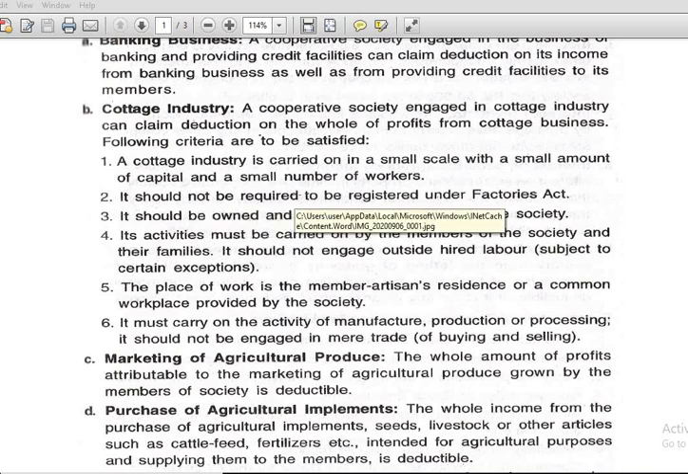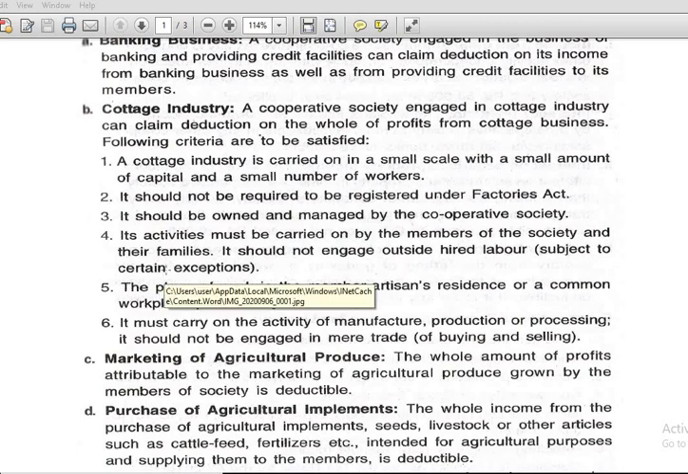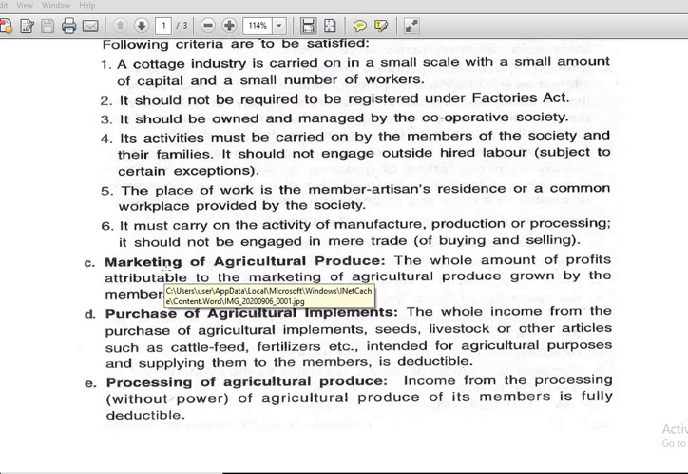It should not be required to be registered under the Factories Act. So it is not necessary to be registered under Factories Act. Should be owned and managed by the cooperative society. Its activities must be carried on by the members of the society and their families. Should not engage outside hired labor, of course subject to certain exceptions. The place of work is the member artisan's residence or a common workplace provided by the society.